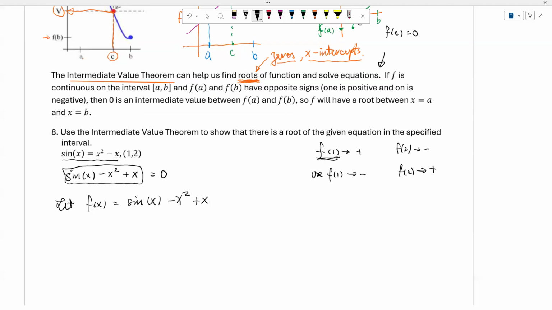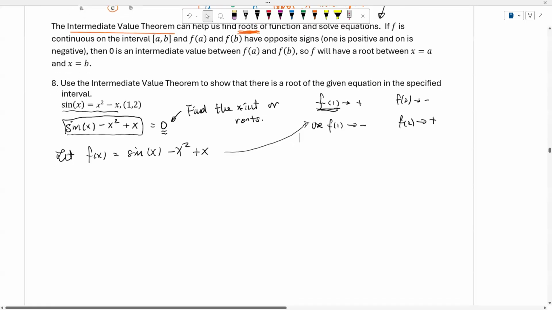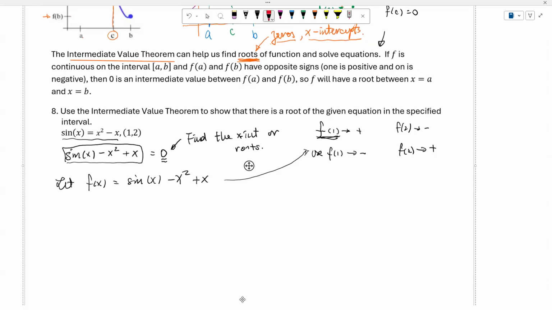Then we set it equal to 0, and what we want to do here is find the x-intercept, or root. Then we could work with this.